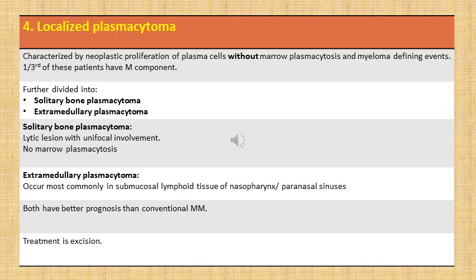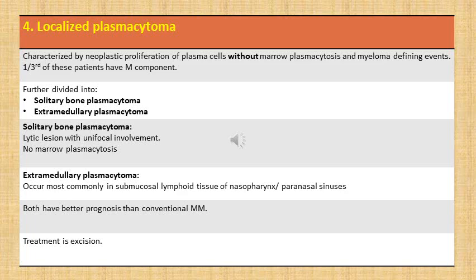This is different from multiple myeloma in that plasma cells will not be increased when we do bone marrow aspiration from the posterior superior iliac spine, and the lytic lesion will be unifocal, unlike multiple myeloma where we see multiple lytic lesions.